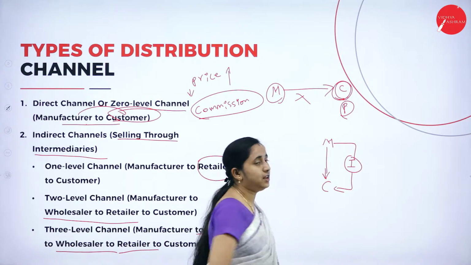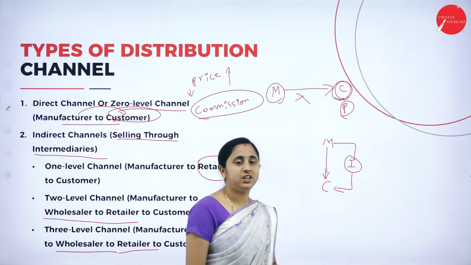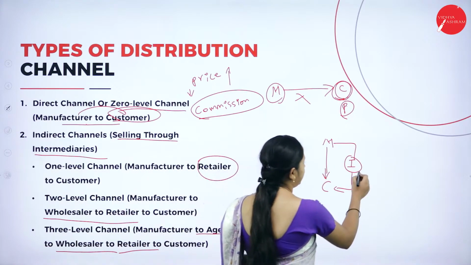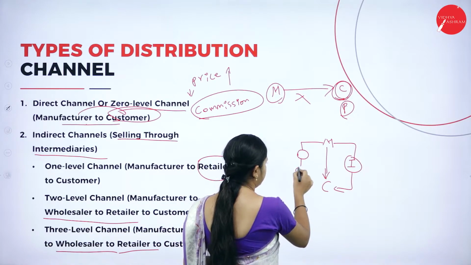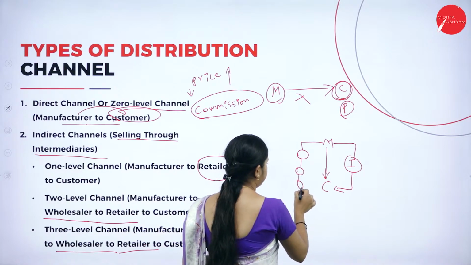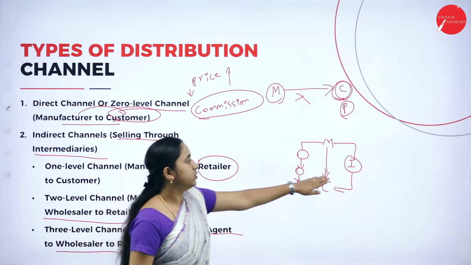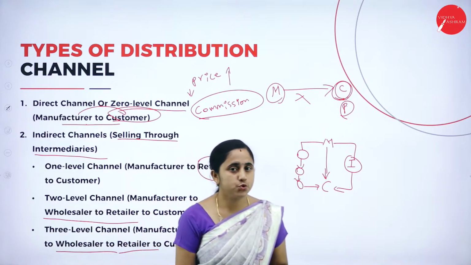The manufacturer will contact the intermediary or agent, and this agent will reach the final consumers. It may be one intermediary, or it may be more than one. So you can use a one level, two level or three level distribution channel.